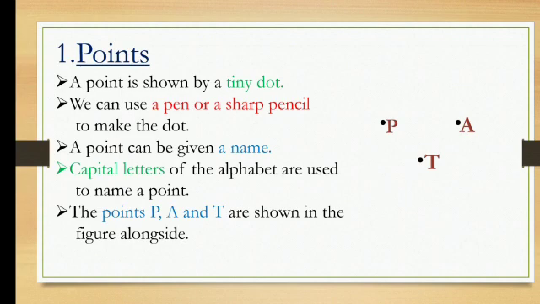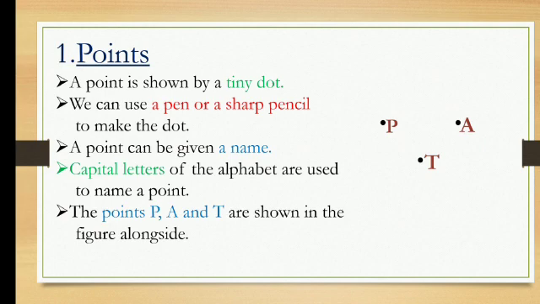Now students, first one is points. You can see a point is shown by a tiny dot. You have all studied this earlier also, but still I would like to remind you once again that a point is shown by a tiny dot. A tiny dot is known as a point.